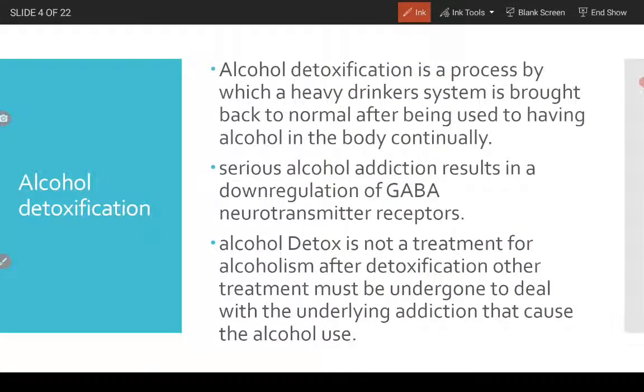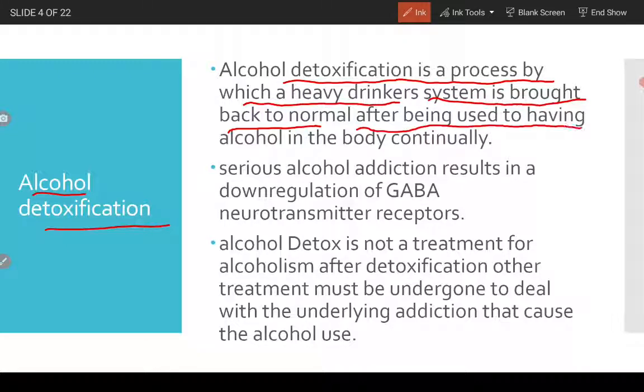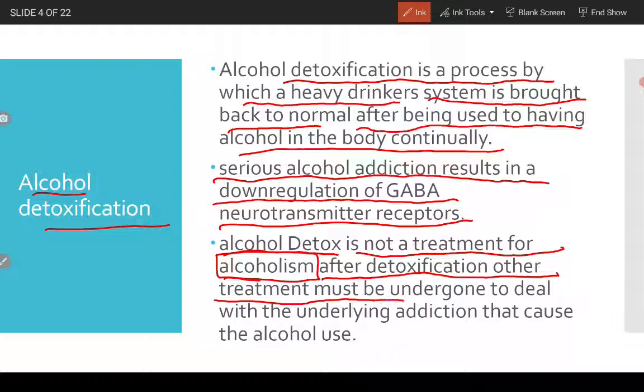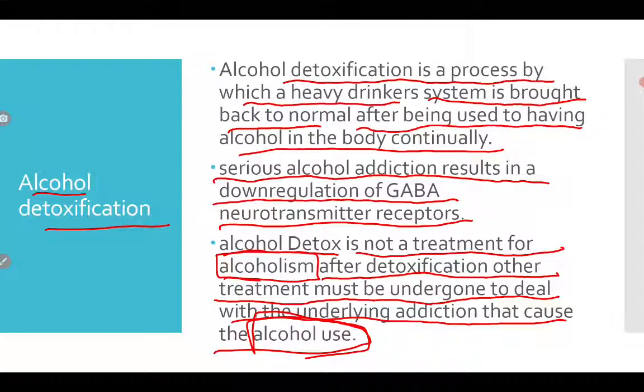Now, let's start with alcohol detoxification. Alcohol detoxification is a process by which a heavy drinker's system is brought back to normal after being used to having alcohol in the body continuously. Serious alcohol addiction results in a downregulation of GABA neurotransmitter receptors. Alcohol detox is not treatment for alcoholism. It is not the treatment. After detoxification, other treatment must be undergone to deal with the underlying addiction that caused the alcohol use. Right, so that is about alcohol detoxification.